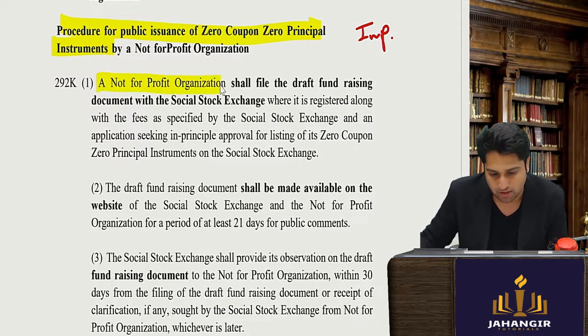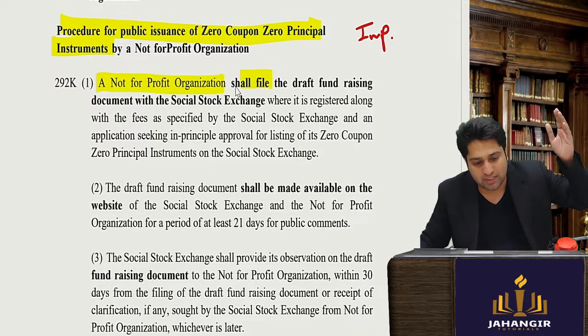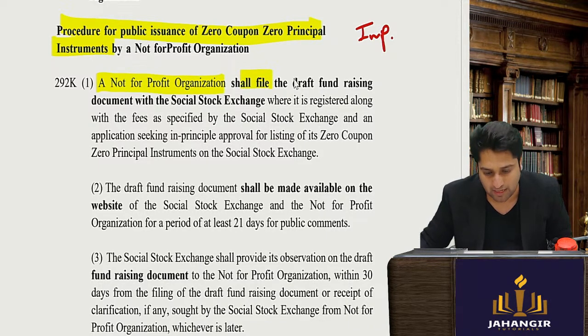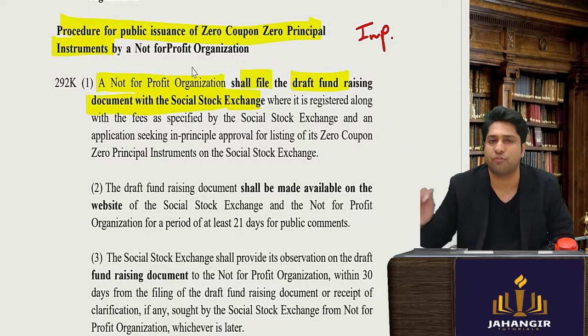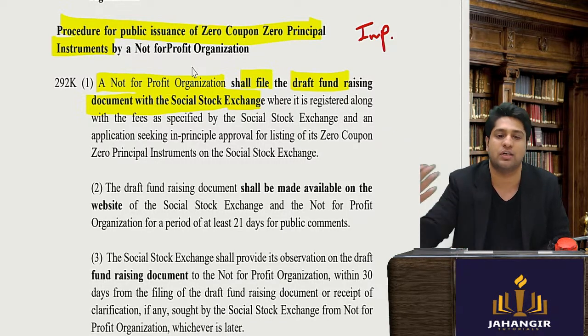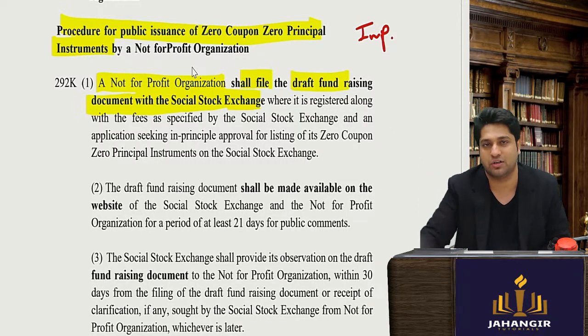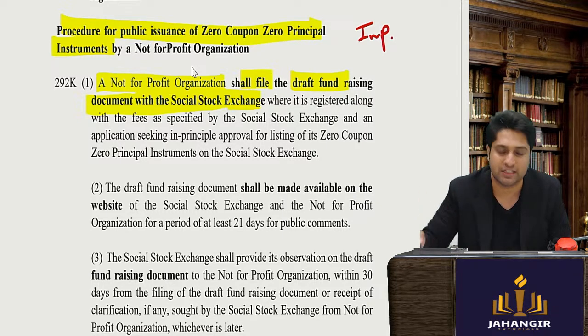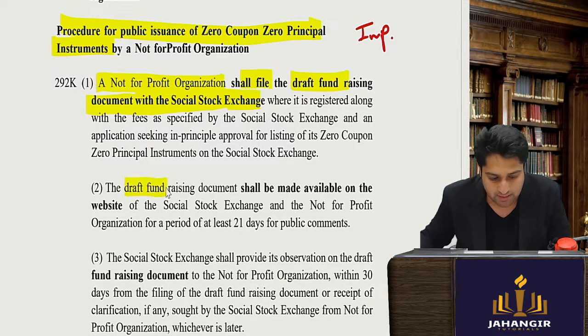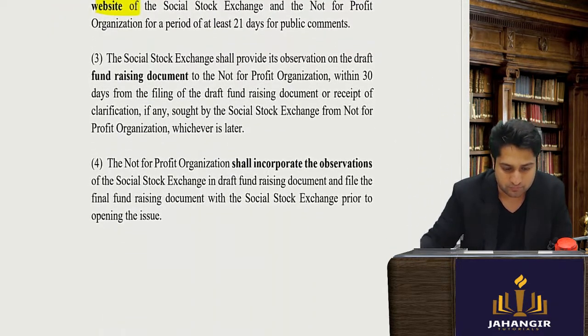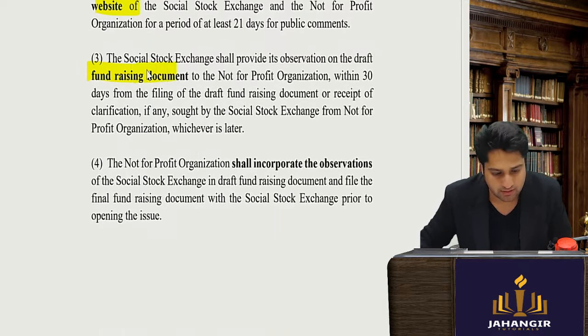So a not-for-profit organization shall file. Only an NGO shall file a draft fundraising document with the social stock exchange. A profit organization cannot raise funds, cannot issue zero coupon, zero principal instruments, so the question of listing does not come up there. It's only an NGO that falls in this category. The draft fundraising document shall be made available on the website of the social stock exchange, available to all the investors.